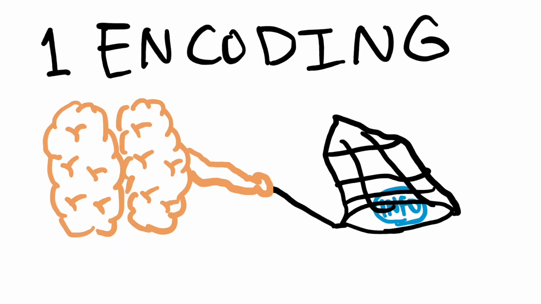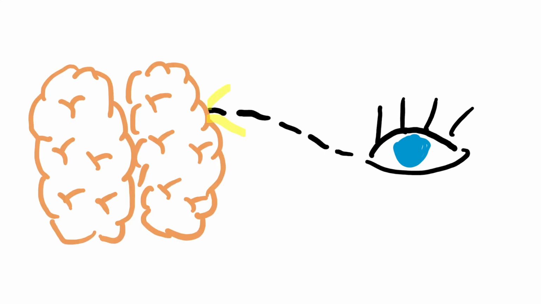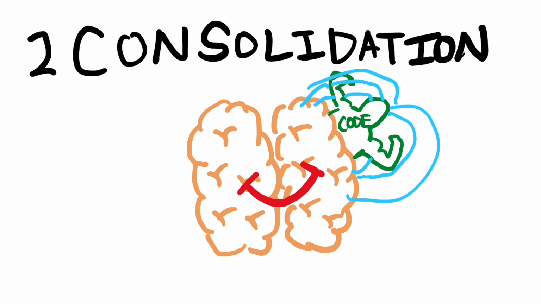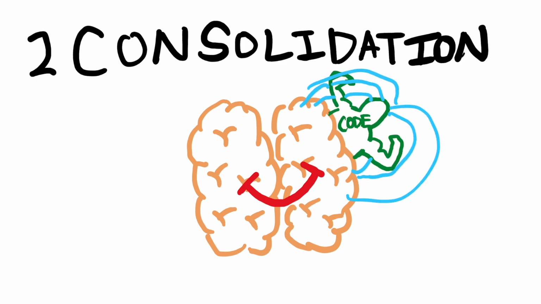Encoding is the process of converting sensory information into a form that can be stored in the brain. For example, when you see an object, the visual information is encoded into the brain. Consolidation refers to the process by which memories are strengthened and stabilized in the brain after they are initially encoded.